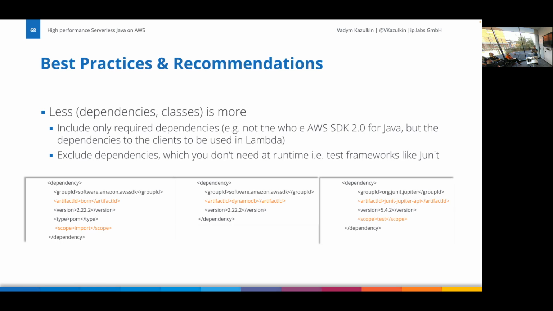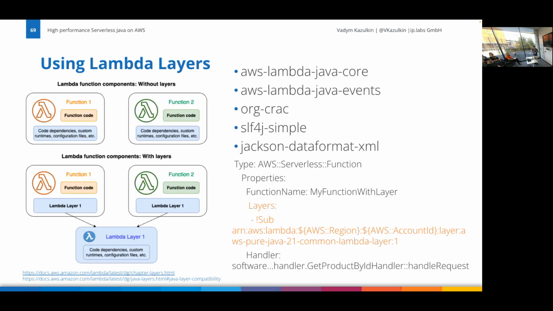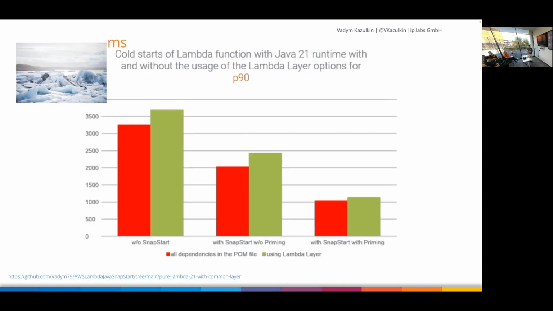So no unit tests. They can have test scope and all that. I did some new tests that I'm currently writing about. For example, what about using Lambda layers? You can use a Lambda layer to package dependencies when all Lambda functions have the same dependencies. There is a possibility to publish them as a Lambda layer once, and then simply use the Lambda layer in the function, which will reduce the package size of the application, and then the deployment might be a bit quicker. I wanted to figure out what it means for the cold starts especially, and what I figured out is that using the Lambda layer increases the cold start.